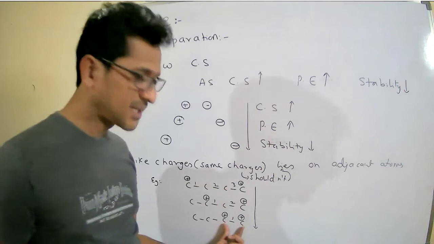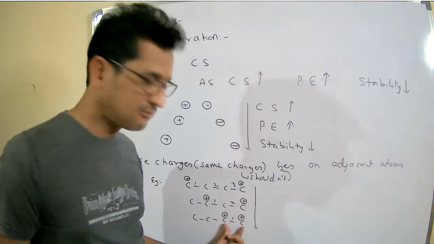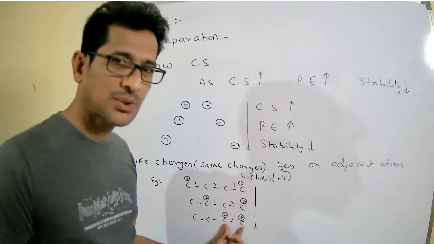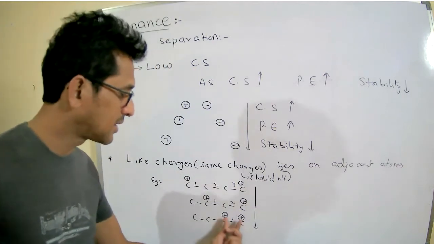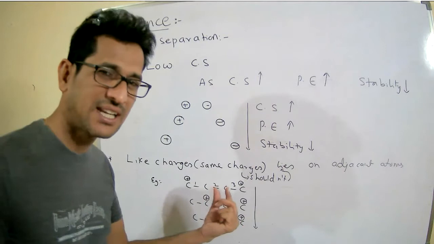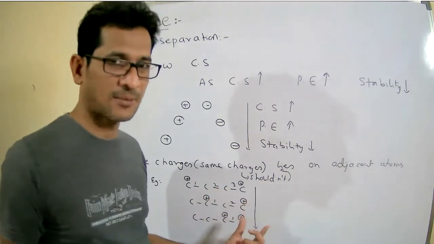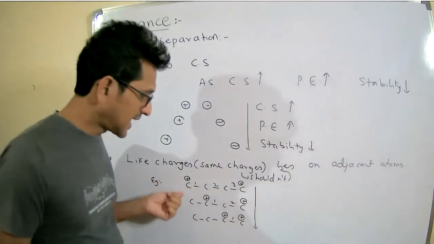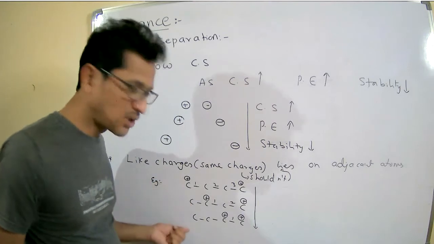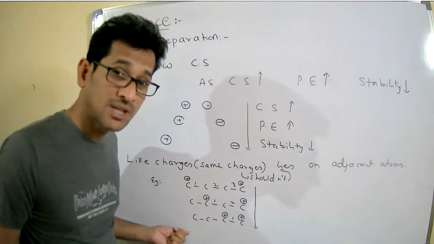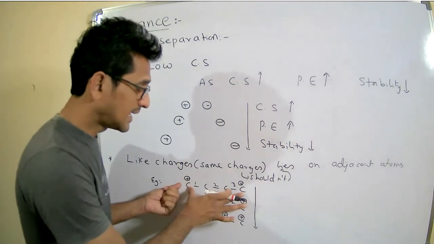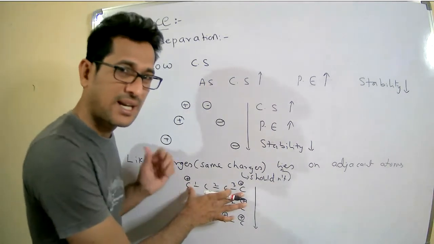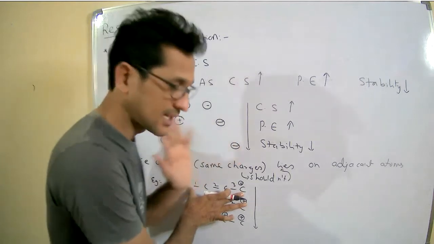Now here what happens? We will face repulsive interactions, more in this case because the like charges are very near to each other. Relatively, among these 1, 2, 3, which is more stable? 1 is more stable because here the like charges maintain a maximum distance.